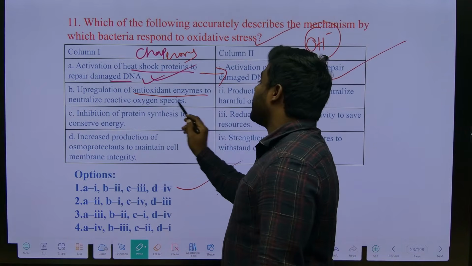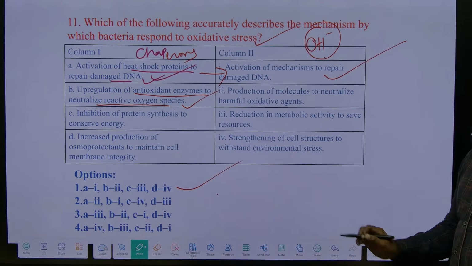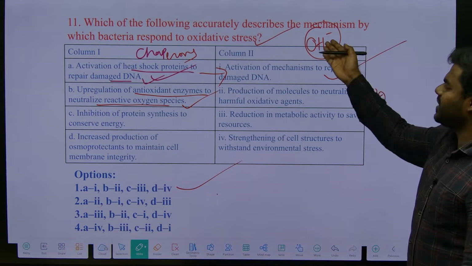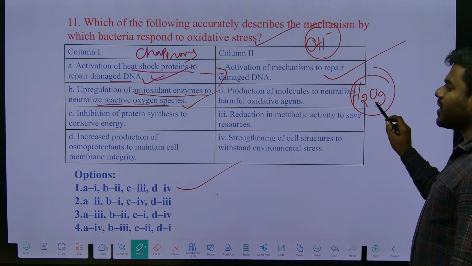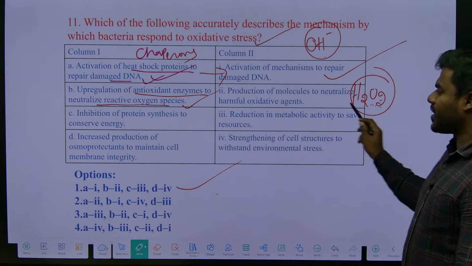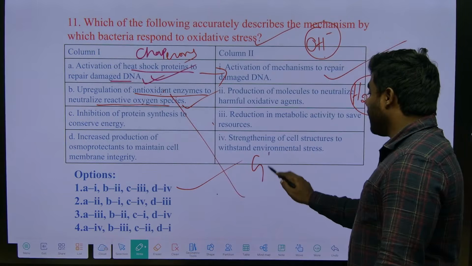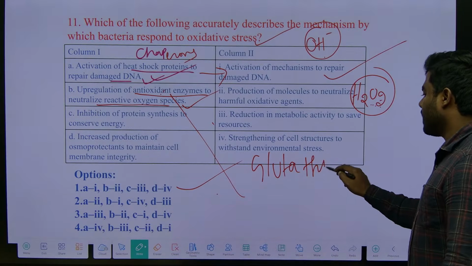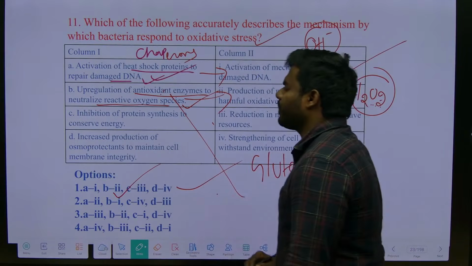Upregulation of antioxidant enzymes to neutralize reactive oxygen species. What are reactive oxygen species? Best examples, H2O2, hydrogen peroxide, OH minus, these are all free radicals. How can we destroy the free radicals? By releasing antioxidants. Best example of antioxidants is glutathione, which destroys the free radicals. So B will be the second one.